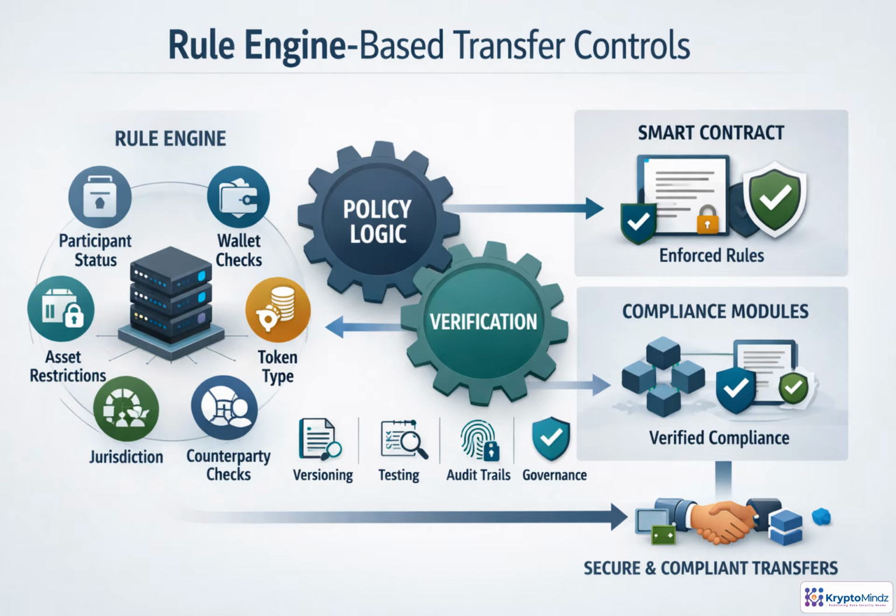A rule engine turns policy into executable decisions without locking every condition inside the token contract. For each transfer, it can check KYC status, wallet eligibility, asset limits, jurisdiction, sanctions, settlement state, and counterparty rules. The smart contract should still enforce the final gate, either directly or by verifying signed compliance attestations. Because rules can change, versioning, test cases, audit trails, and governance approvals are essential before any update reaches production.